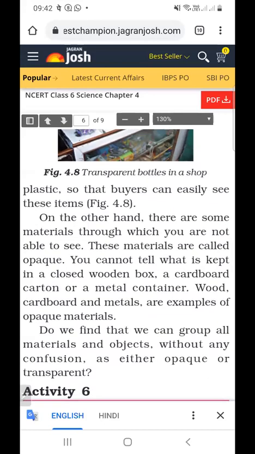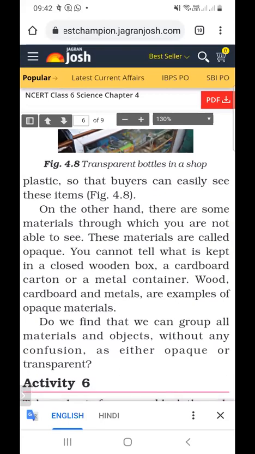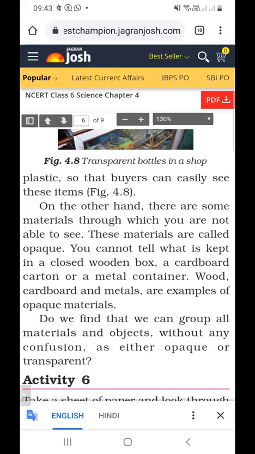The materials through which we cannot see completely are called opaque materials. Wooden boxes, cardboard containers, and metals are all examples of opaque materials. When we keep anything in a wooden box, a cardboard container, or a metal container, you cannot see the items inside.